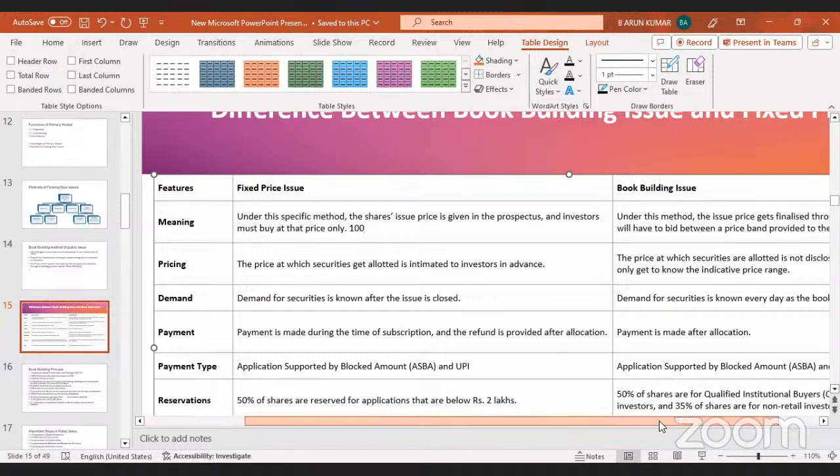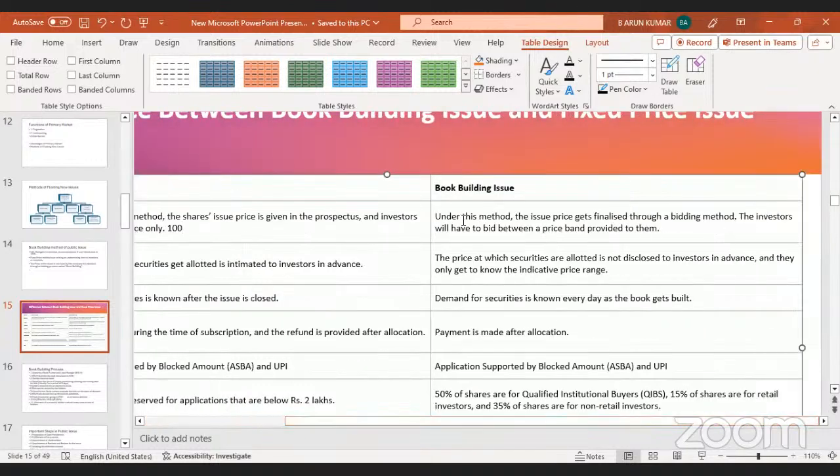Coming to the book building process, under this method the issue price is finalized through the bidding method. The bidding investors have to bid within the price band provided. For example, the issue price is between 100 and 120 rupees.